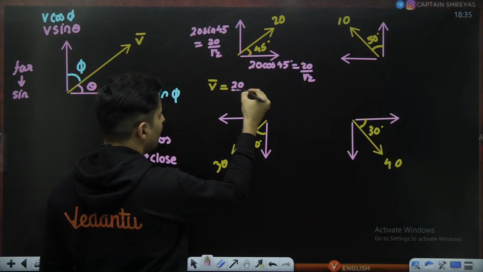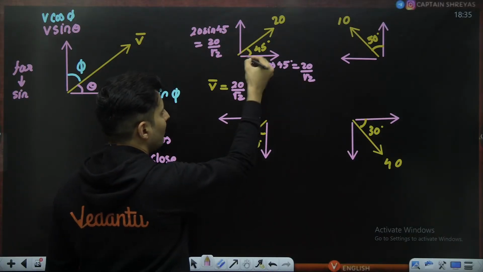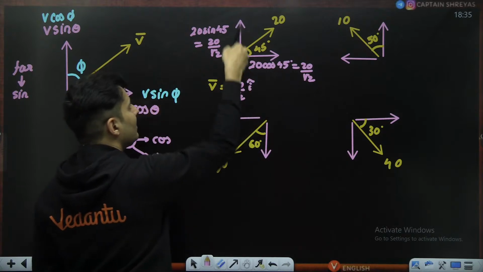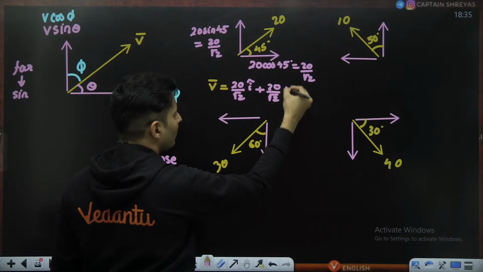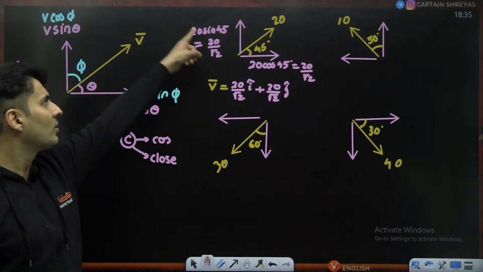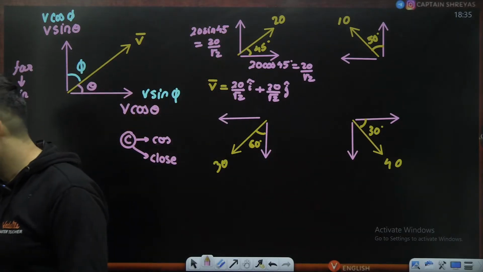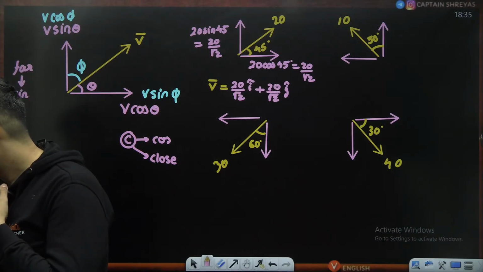Observe this. It will be 20 by root 2 i cap, because it is in the x direction, and this is in the y direction, so 20 by root 2 into j cap. So that is how you write this particular vector quantity. Is that absolutely clear?